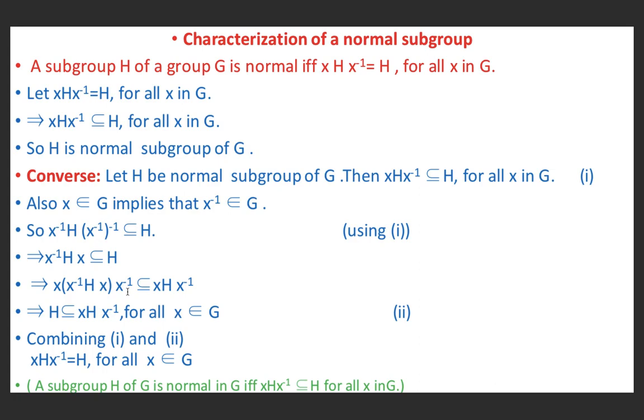Here also xx⁻¹ is the identity element, because G is a group and the identity element exists in a group. Therefore H is a subset of xHx⁻¹ for all x belonging to G. In 1, xHx⁻¹ is a subset of H. Here H is a subset of xHx⁻¹. Combining 1 and 2, xHx⁻¹ is equal to H for all x in G.